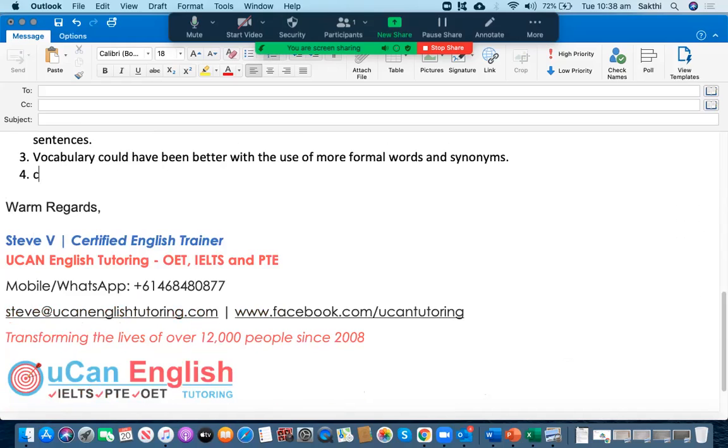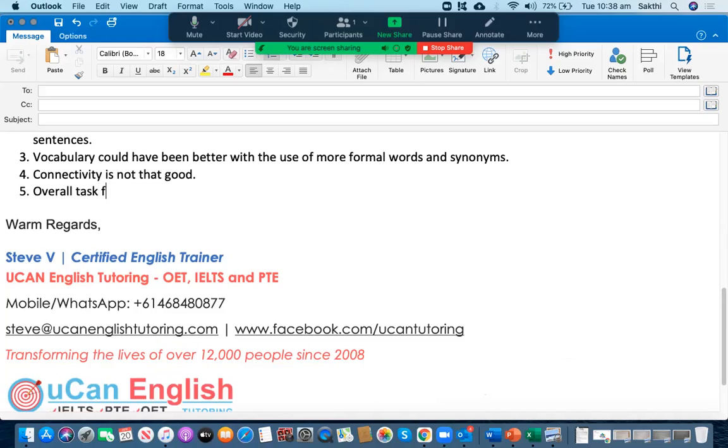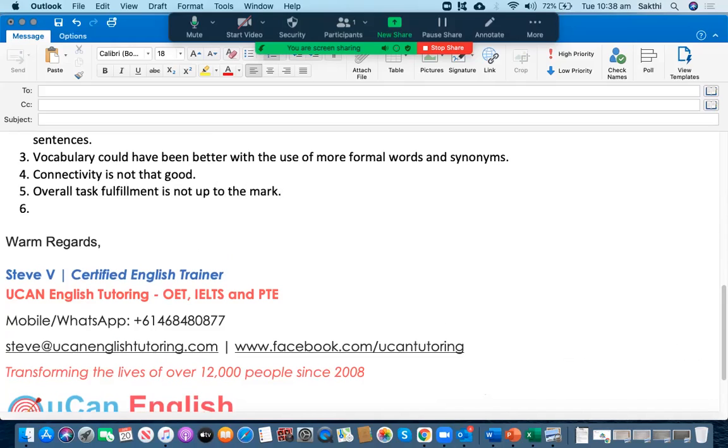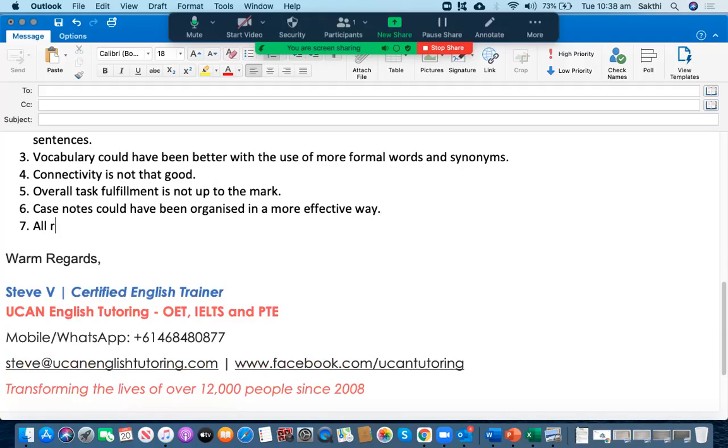Connectivity isn't that good, right? Overall task fulfillment is not up to the mark. And case notes could have been organized in a more effective way. All right, all relevant case notes were included. Well done, you have done a good job.